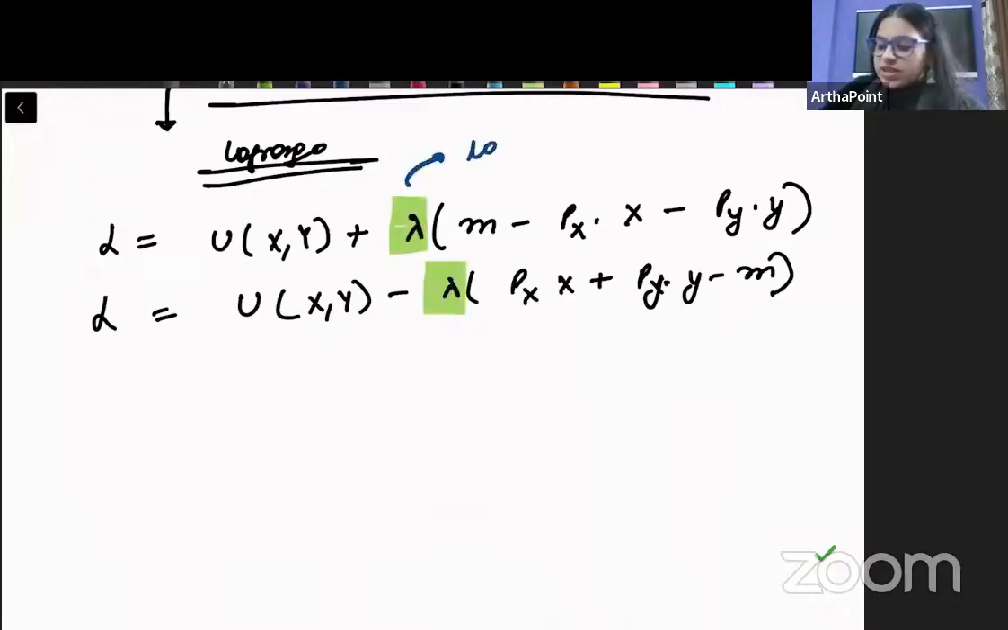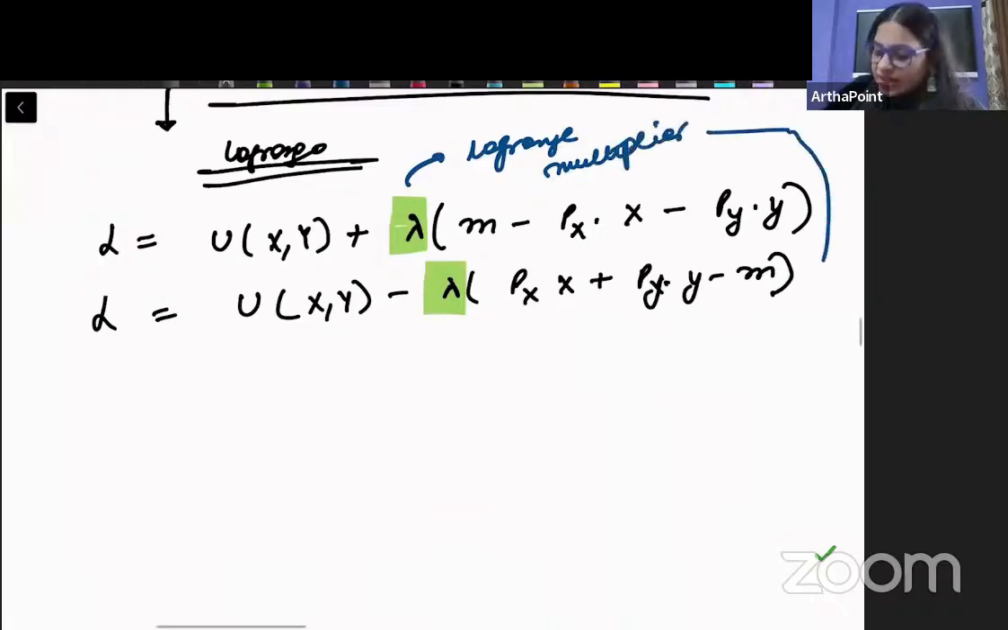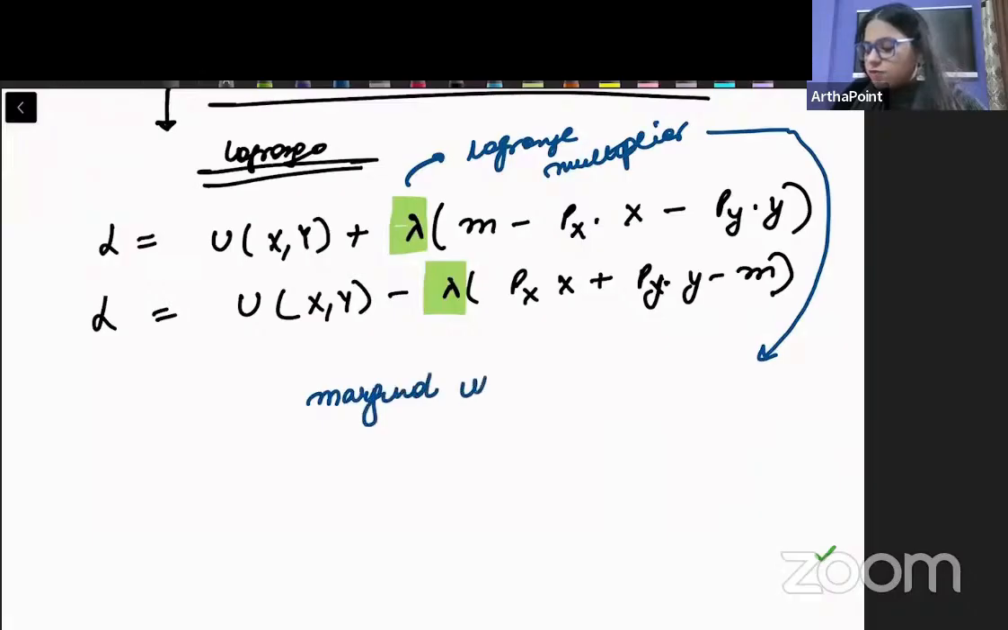Now, इस Lagrange में इस lambda को, the lambda that you see here, this is called as Lagrange multiplier. And this Lagrange multiplier, इसकी derivation क्या है? How do I derive this? This is something that tells me the marginal utility of income.